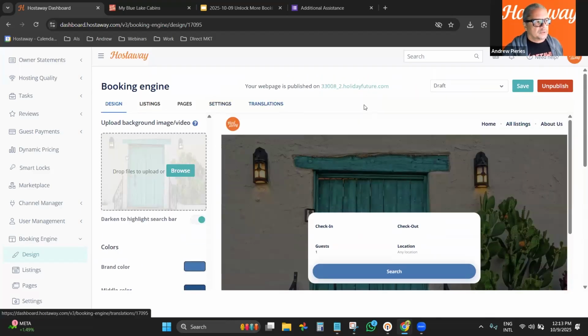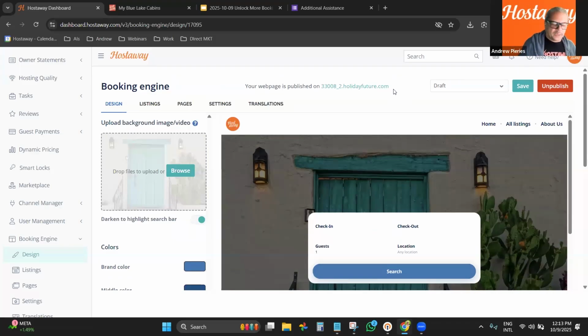So if you want to look, how is it? It shows the account ID plus holidayfuture.com, which is the domain that we have available for our clients. Some of our clients use that one. Some of our clients redirect their domain to use their domain together with Hostaway, right? So that's how it works. So you have options. I'm going to show you the options in a minute.